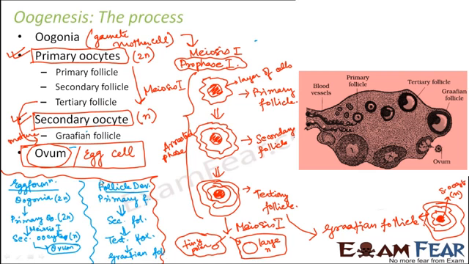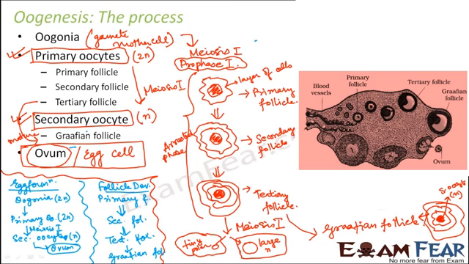So basically the follicles are formed outside, and these primary oocytes, secondary oocytes, they are all present inside the follicle. So that is how the arrangement is. These two things are happening in synchronization during the process of oogenesis. Now if you look at this picture, actually you can see the inside of the ovary. This is how the internal structure of the ovary looks like.